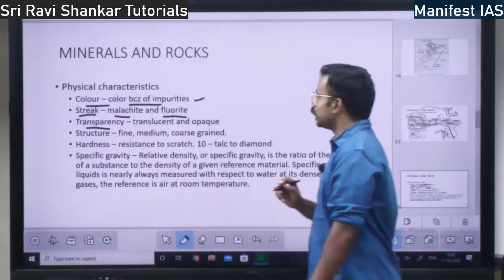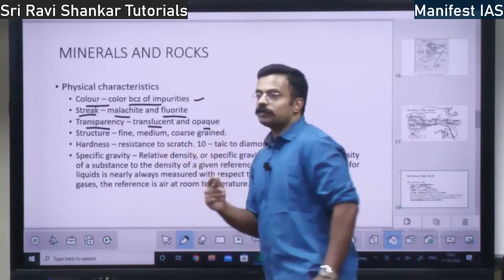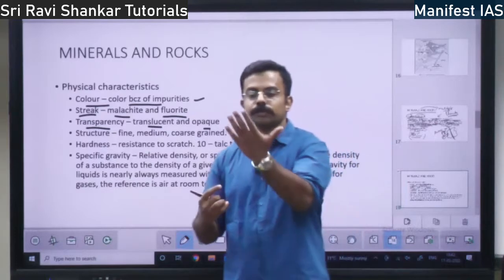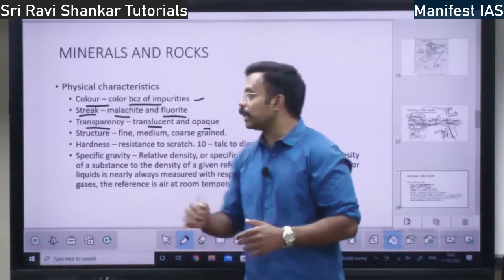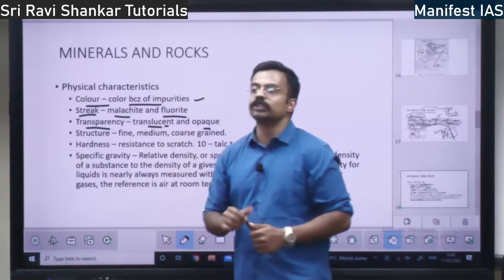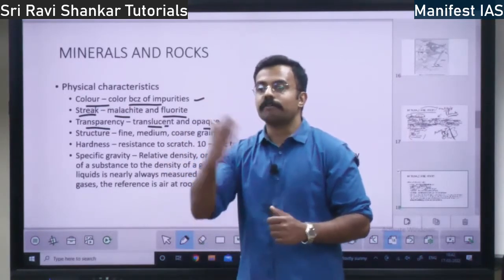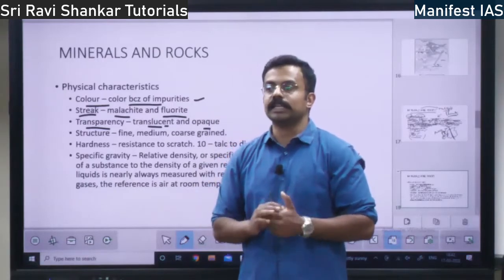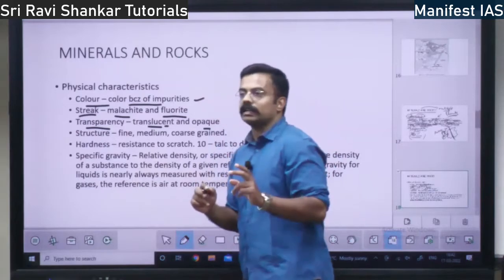Then transparency. What is transparency? Transparency means transparent, translucent and opaque. If you see a mineral like this, can you watch the other side? That is a transparent mineral. Translucent means half visible, semi-transparent, right?